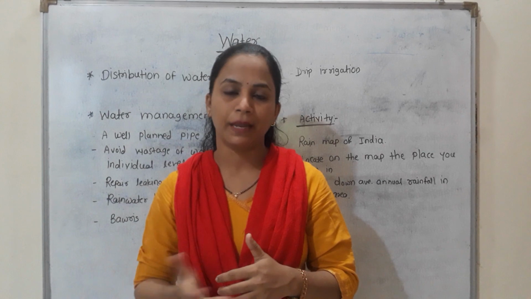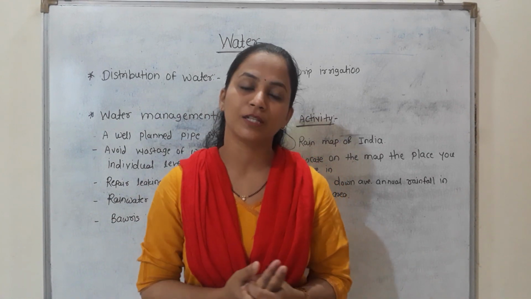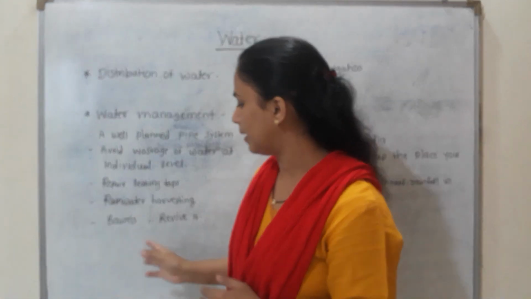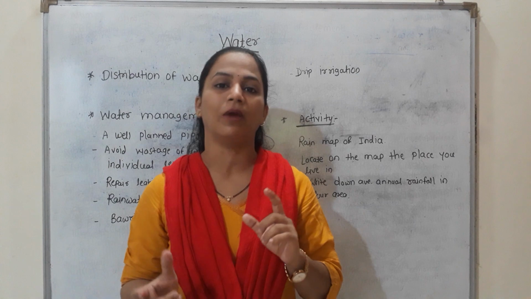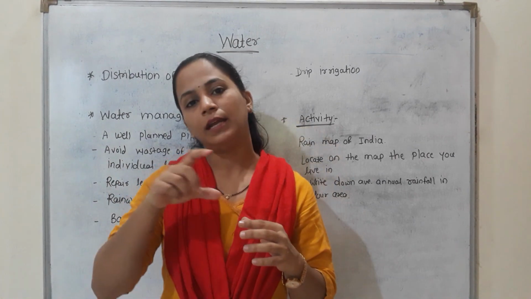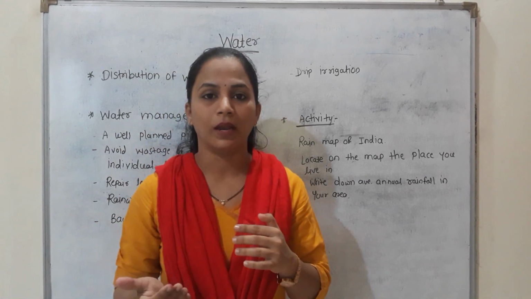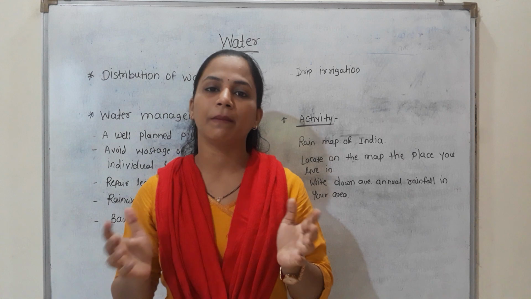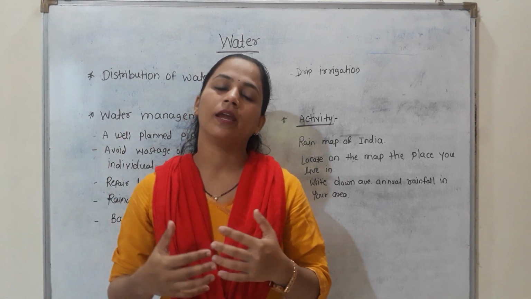in ancient times there were some traditional methods for storing water. One of these traditional methods for storing water is Bawri. So what is Bawri? It is nothing but a step well. This Bawri is a well which is very deep and has steps, so it is also called a step well. In ancient times, people would store all rainwater in that Bawri and use that water for their future use.